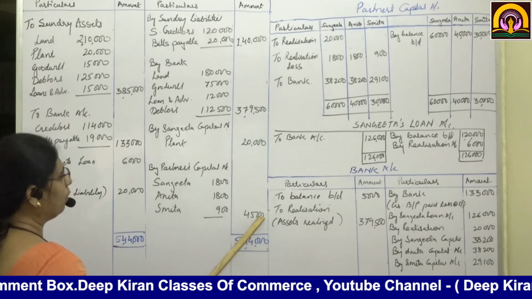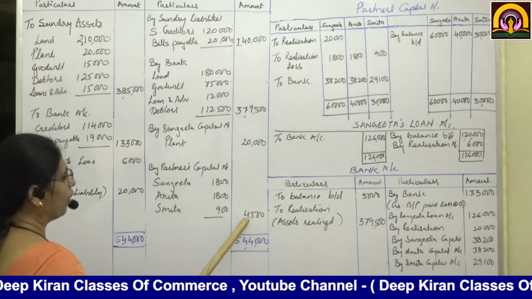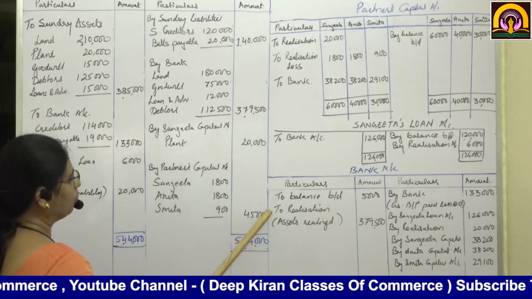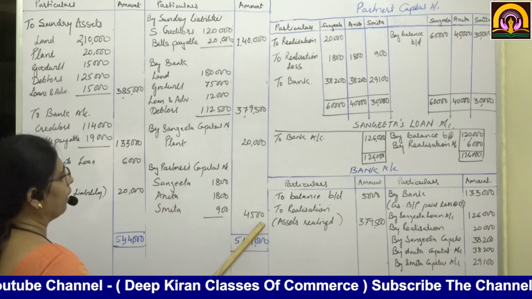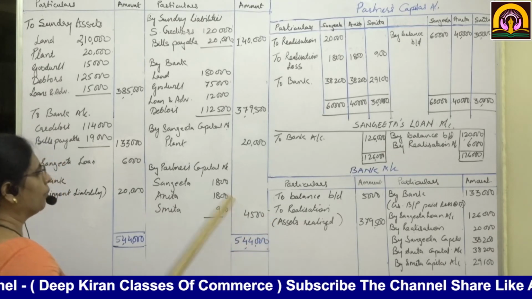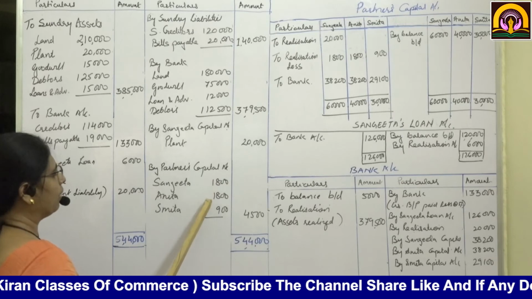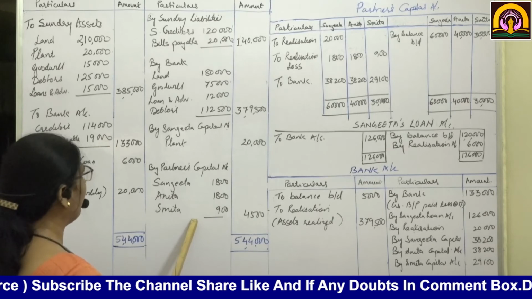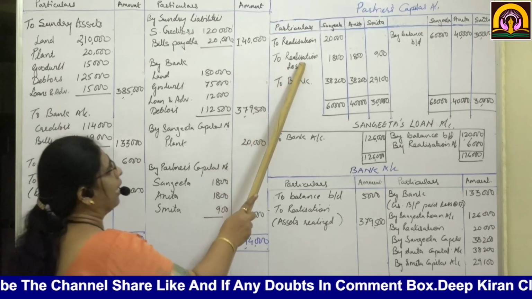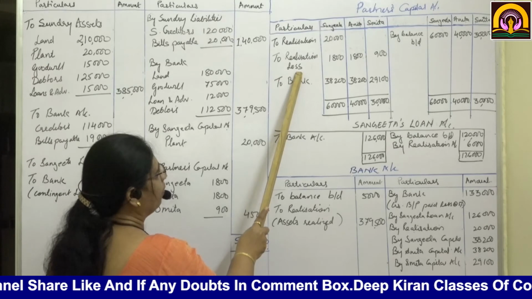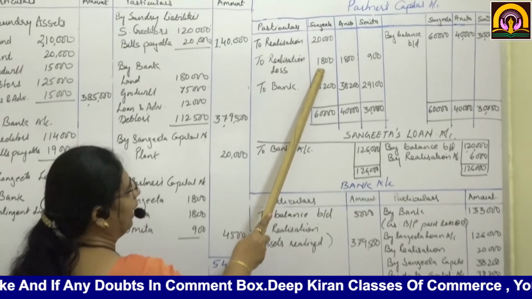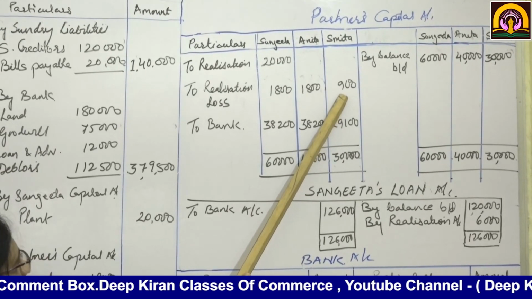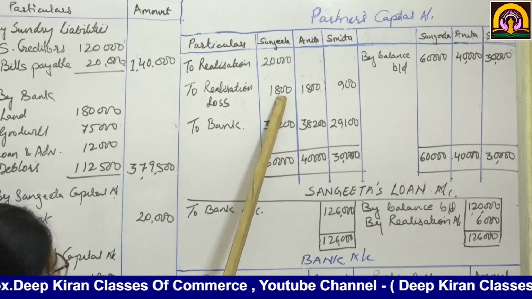The ratio is 2:1 for Sangeeta, Anita and Smita. So 4,500 into 2 upon 5, 4,500 into 2 upon 5, and 4,500 into 1 upon 5. It will come to 1,800, 1,800 and 900. Now this loss is to be written on the debit side of the partners' accounts, to realization: 1,800, 1,800 and 900. Now we have completed this also.